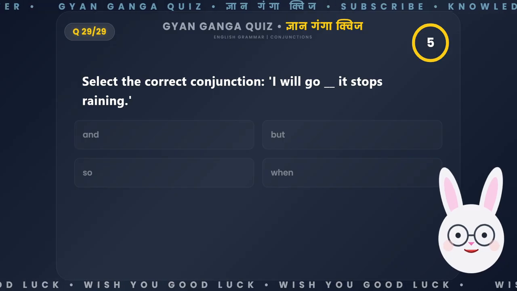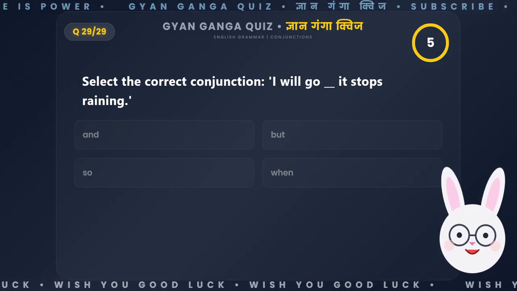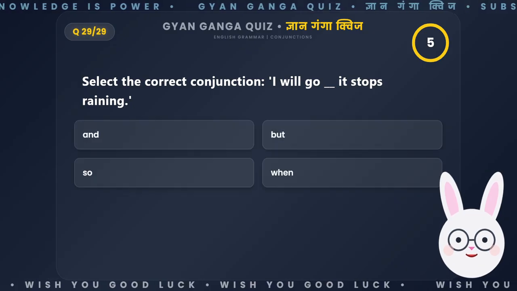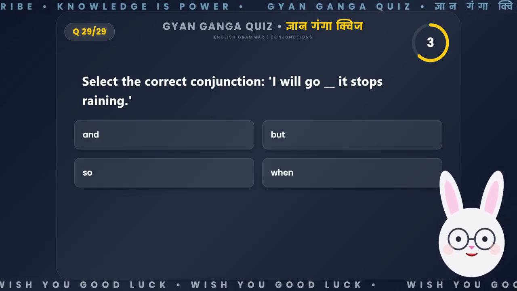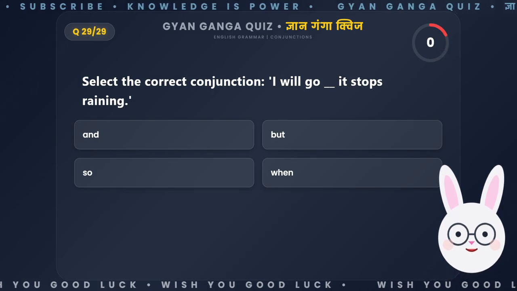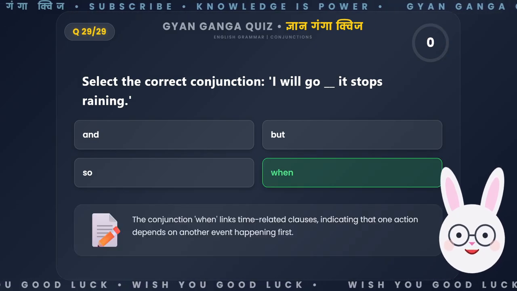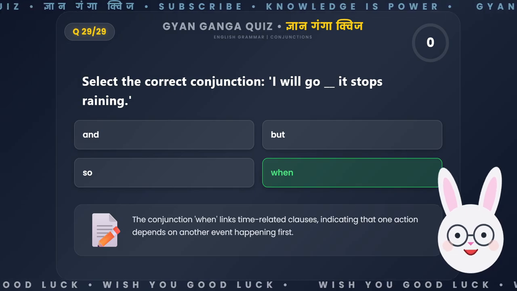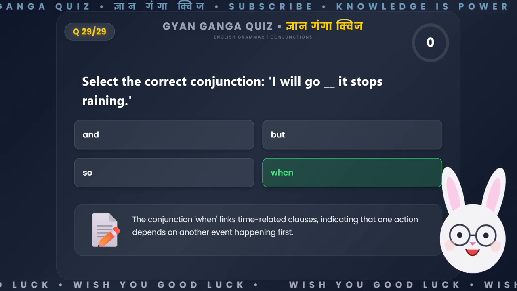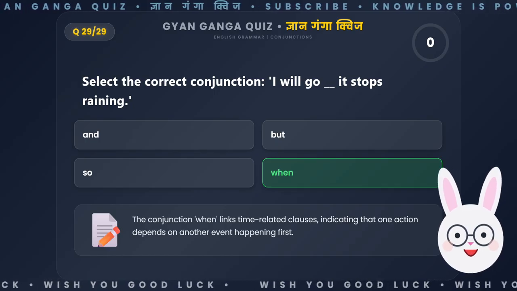Select the correct conjunction. I will go __ it stops raining. The conjunction when links time-related clauses, indicating that one action depends on another event happening first.